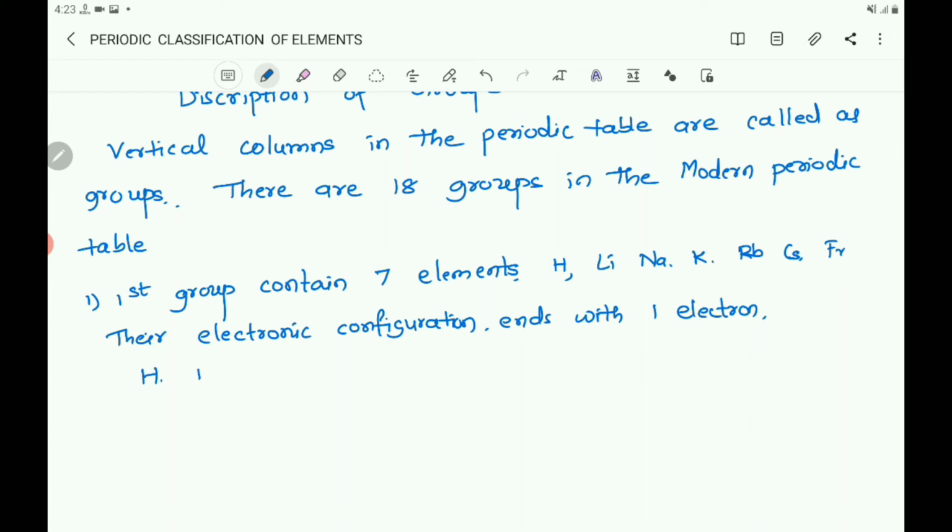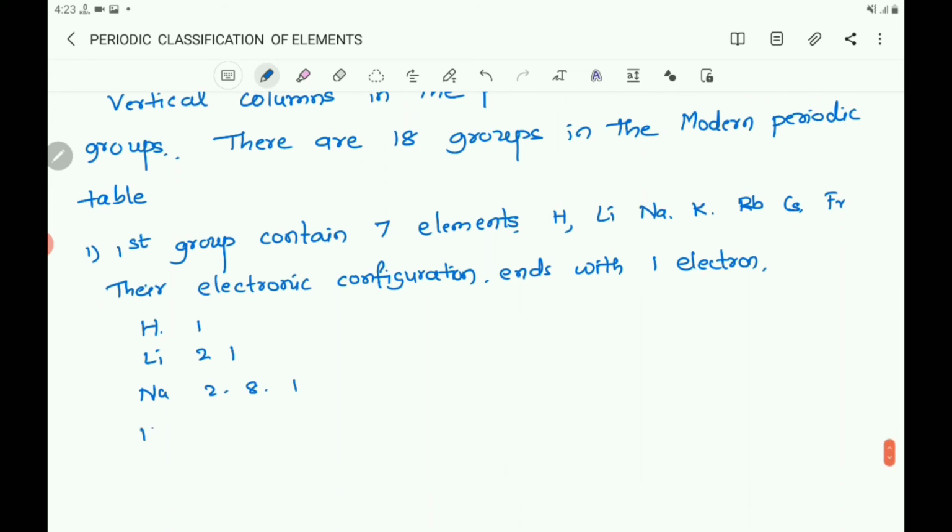Example, you can have hydrogen 1 and lithium 2 1 and sodium 2 8 1 and potassium 2 8 8 1. Here you observe the electronic configuration. The valency is 1.